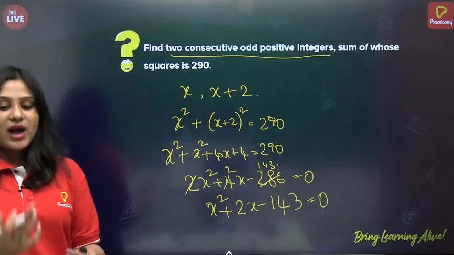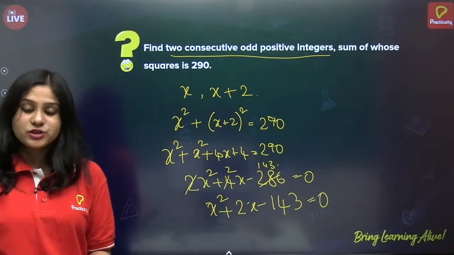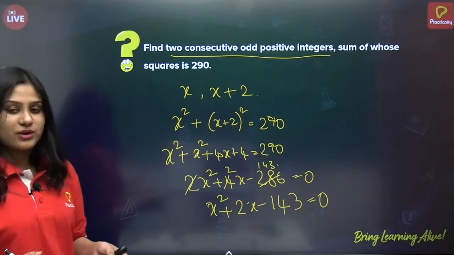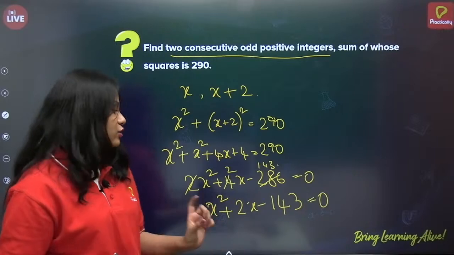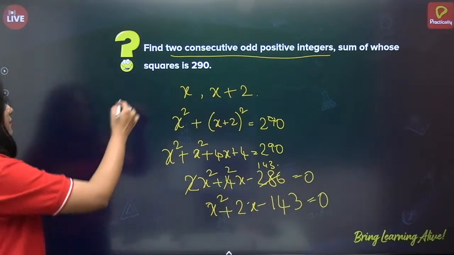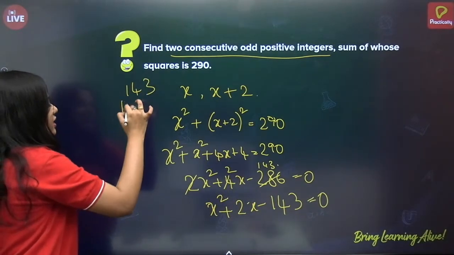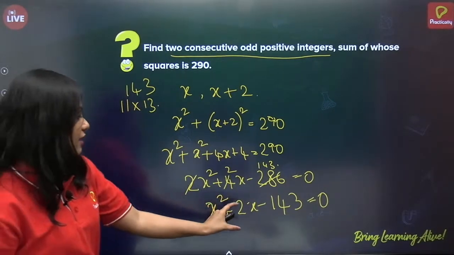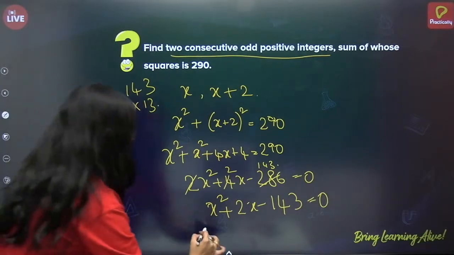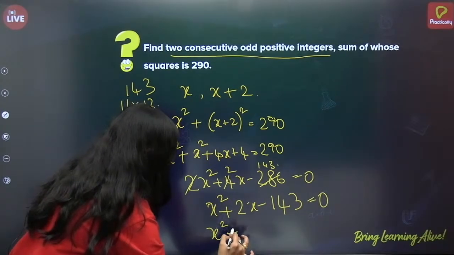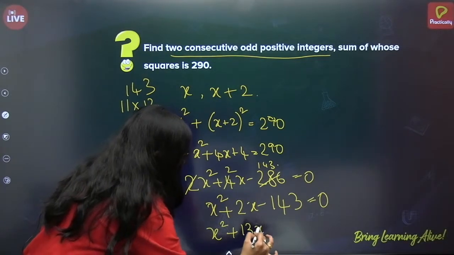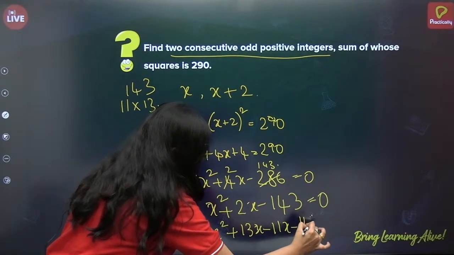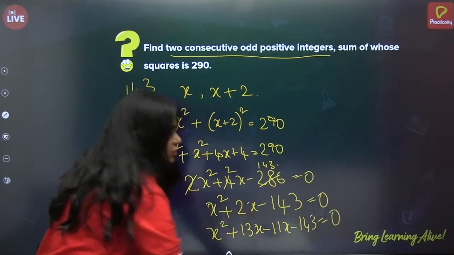Now you can use the factorization method, you can use the quadratic formula, anything whichever is convenient, and you can find the solution. But for a fact, I know that 143 can be written as 11 into 13. Here I have 2. So I just use this factorization. x square plus 13x minus 11x minus 143 is equal to 0.